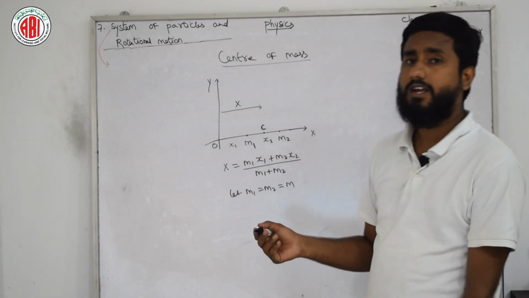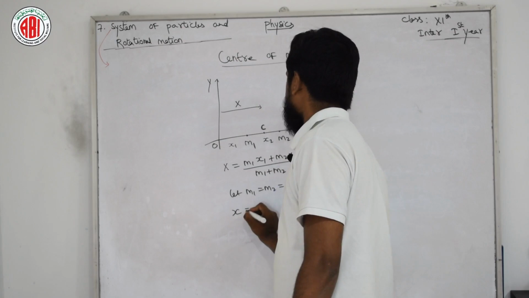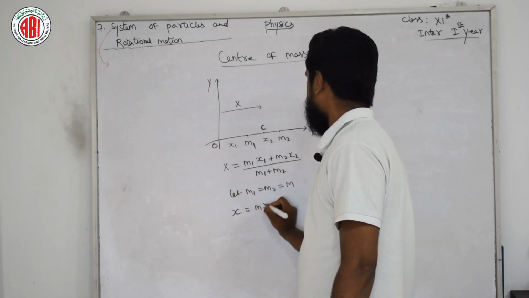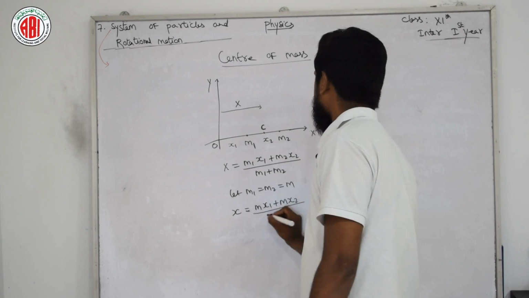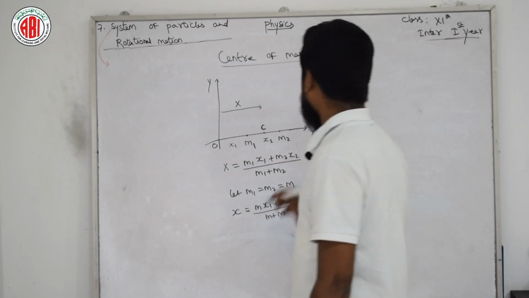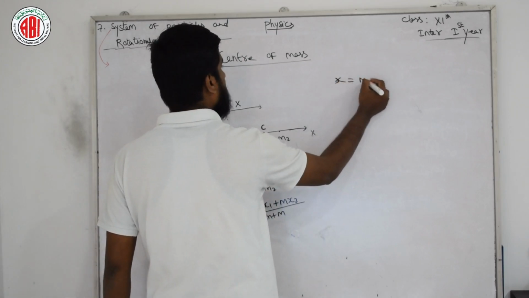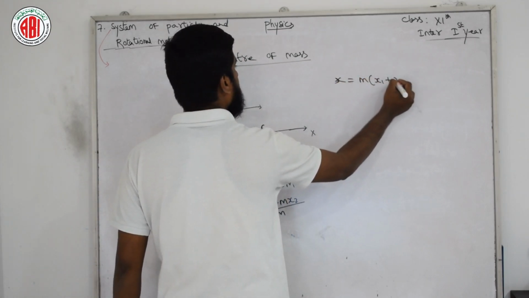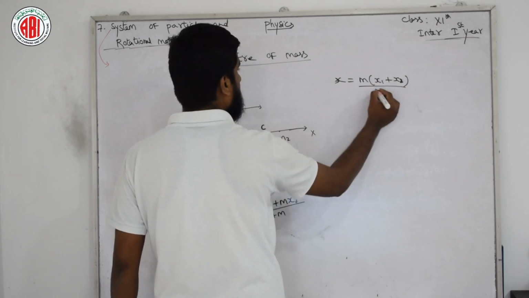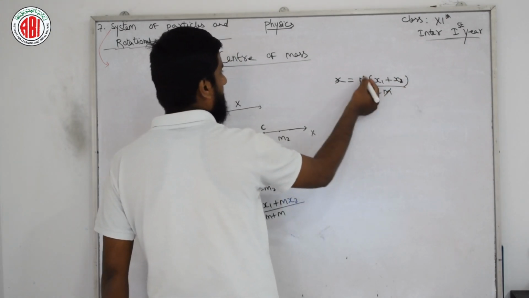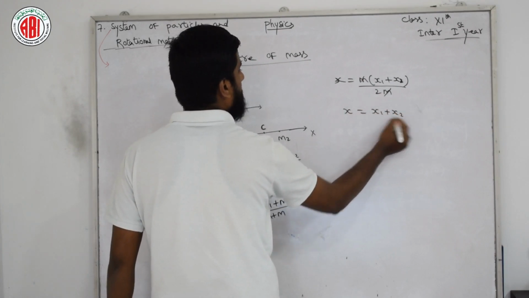So now we can write x is equal to m x1 plus m x2 by m plus m. Taking m common, it becomes x1 plus x2 by 2m. So m gets cancelled, and x is equal to x1 plus x2 by 2.